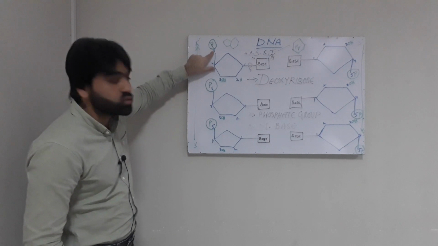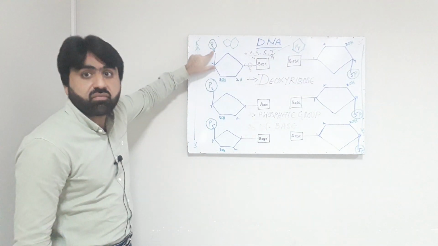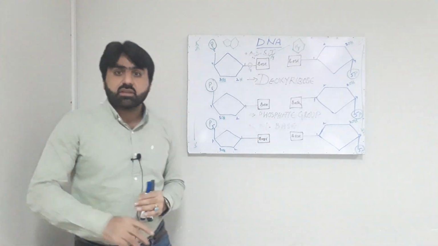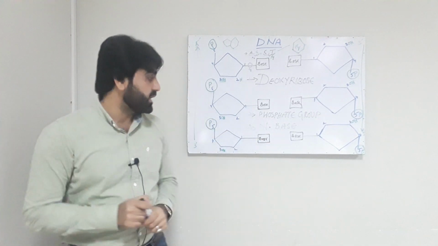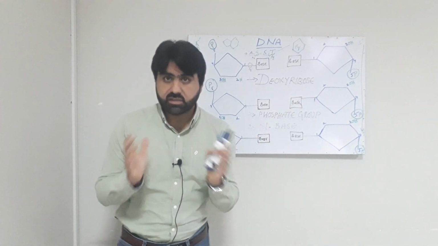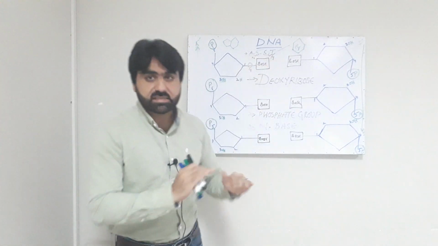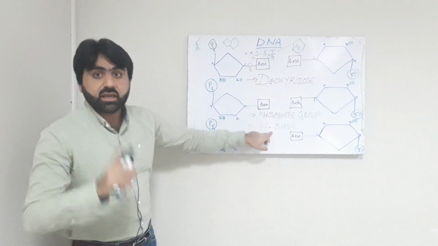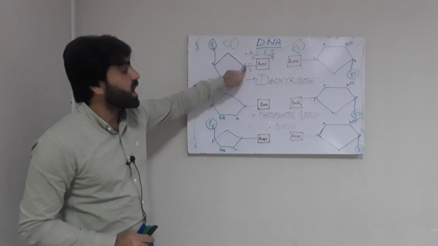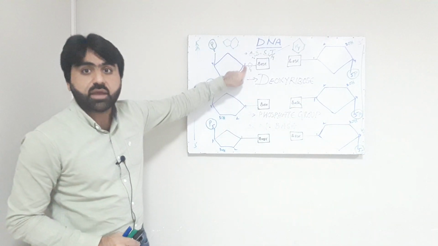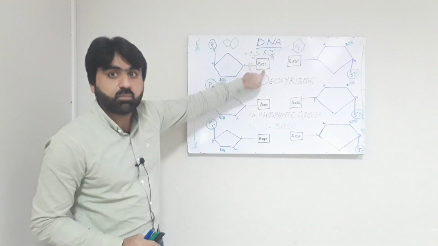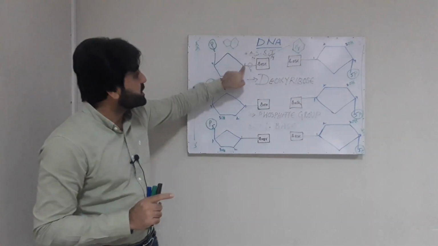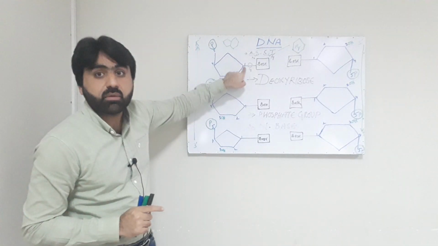Now, the third component of the nucleotide is the nitrogenous base. What is a nitrogenous base? We will discuss a little later. But the nitrogenous base is always attached to carbon number 1 of the ribose sugar. Here you can see this black box indicates a nitrogenous base which is attached at carbon number 1.